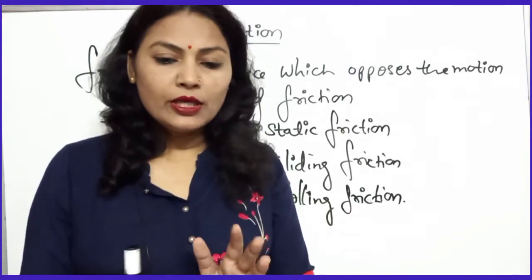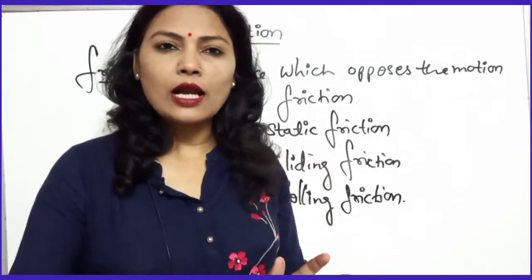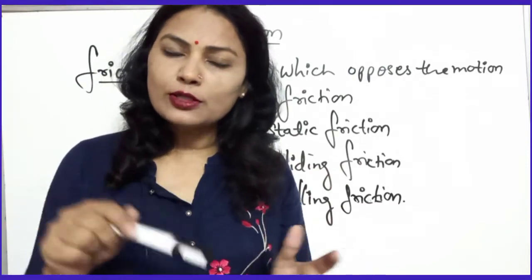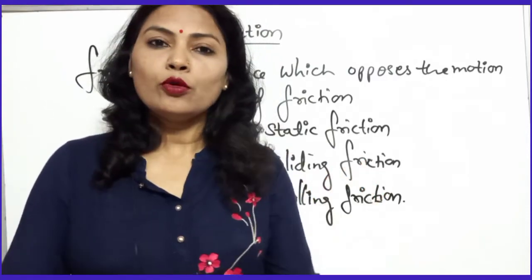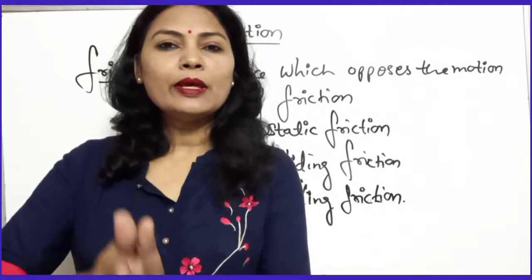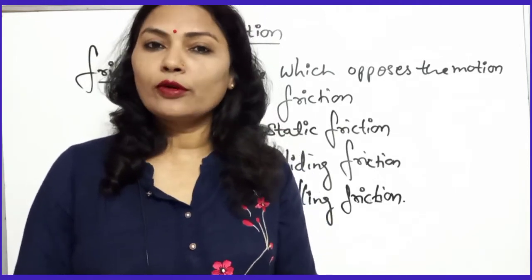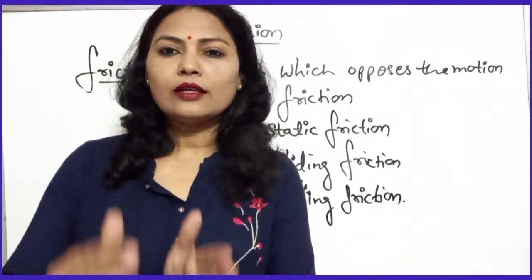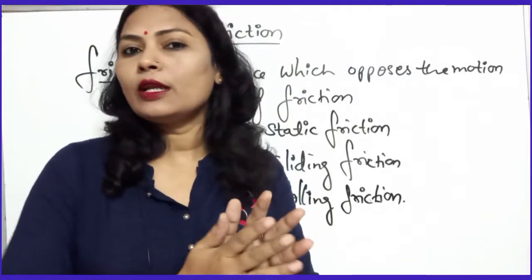Got it? Means if this marker is kept here, until external force is applied over it, it will remain at rest only. ठीक है. Book है table पर रखी है, so it will be on the table until we take that book from that table. ठीक है. So that object should remain at rest. So उसको बोलेंगे static force.